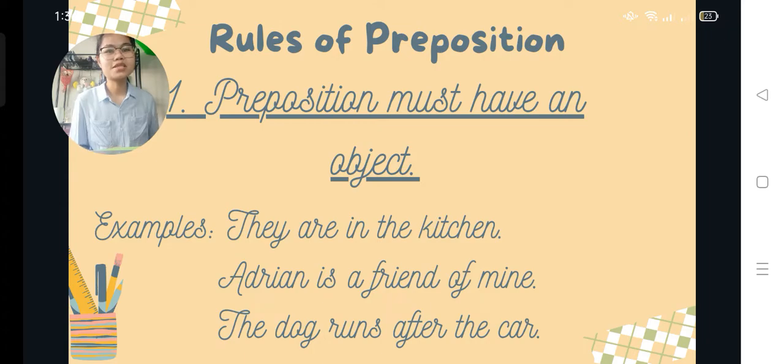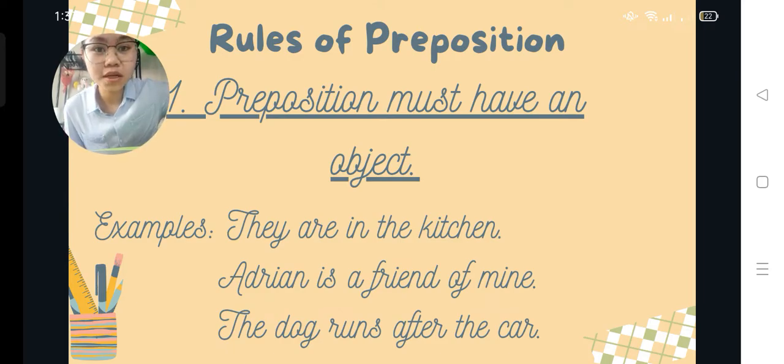And another example is, the dog runs after the car. The car is the object of the preposition after. The prepositional phrase after the car modifies the subject dog. What runs after the car? The dog runs after the car. So a preposition must have an object, and the objects in the sentences that we have are kitchen, mine, and car. So that is the first rule of preposition.